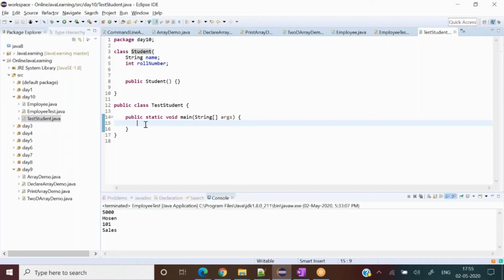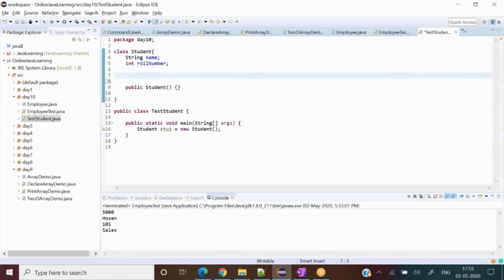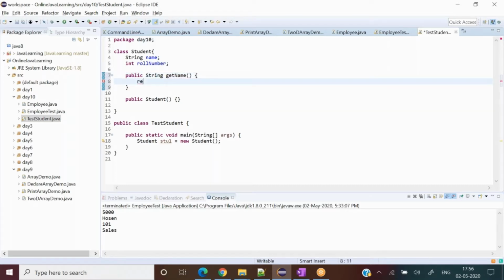Now I would like to take a birth of one student. So how to do it? Student stu1 equal to, I have to create it in memory, so I write the new keyword and call its constructor. It's calling of the constructor itself, like we call a method, the same way we are calling a constructor. Now I want to get the name and roll number. So rather than accessing directly, I can write the getter as well. I can write public String getName, and return.